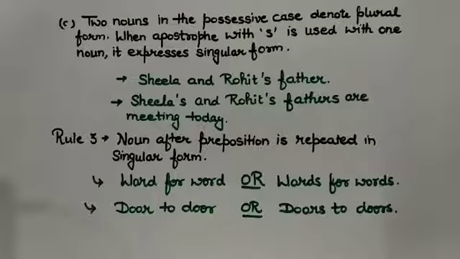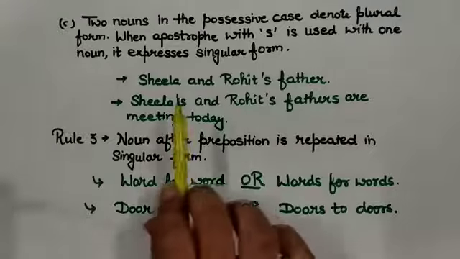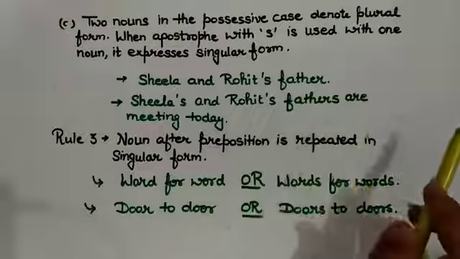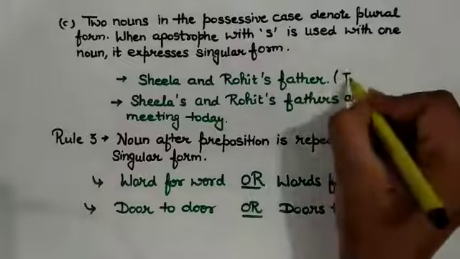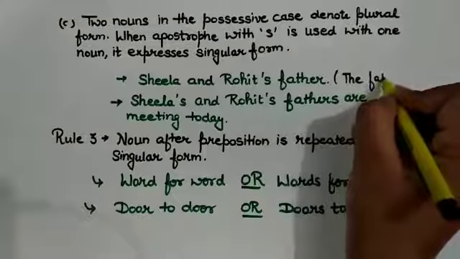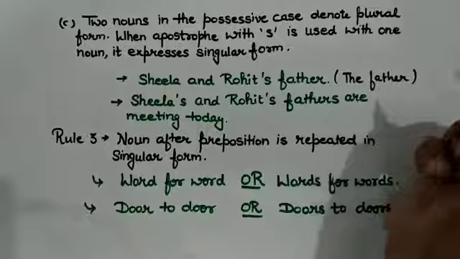Look at the next one. Two nouns in the possessive case denote a plural form. When apostrophe s is used with one noun, it expresses singular form. See, Sheila and Rohit's father means the father of Sheila and Rohit.